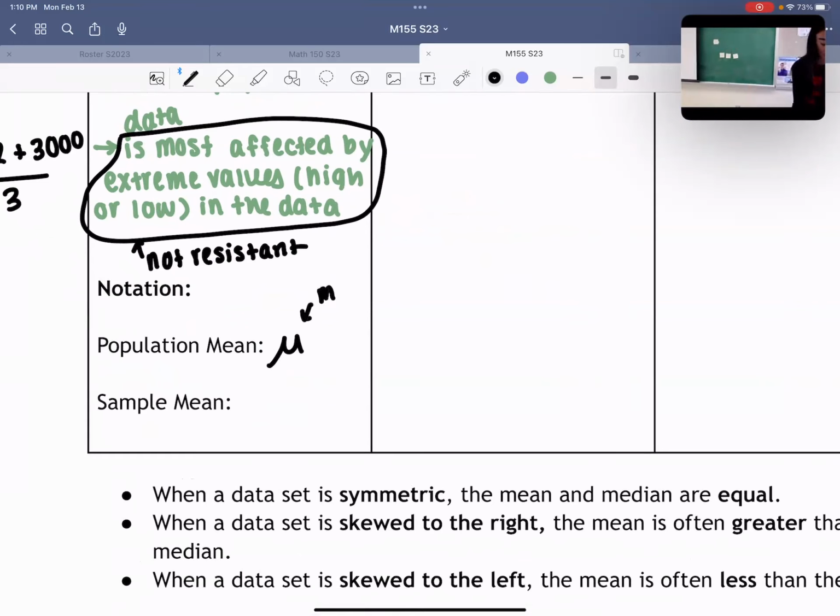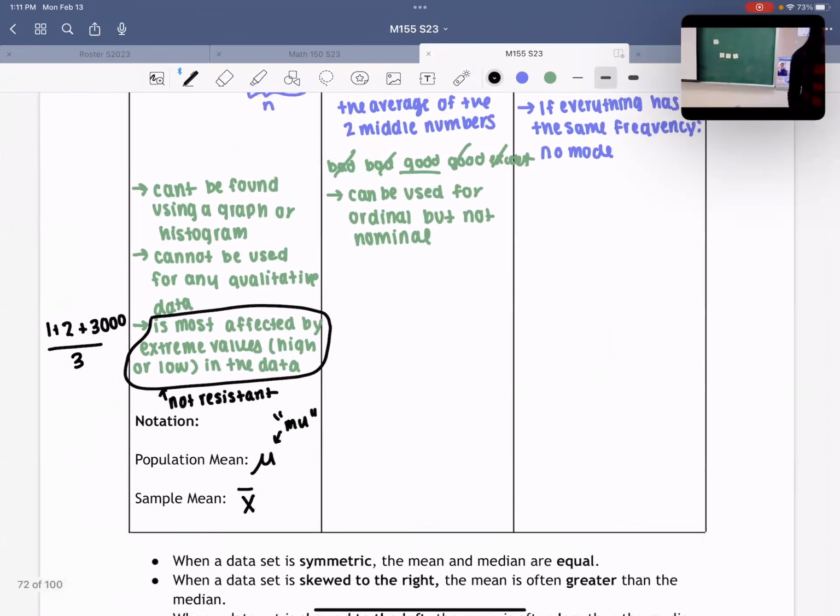Now, if we want to talk about the mean of a sample, we write an X with a bar on top. So population mean, Greek letter mu, sample mean, X bar. We won't be looking at that for a while, so just keep it in mind.